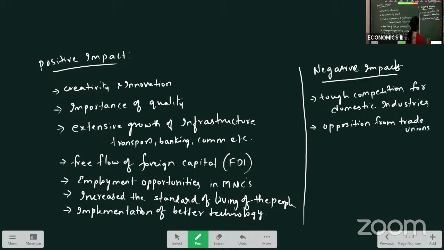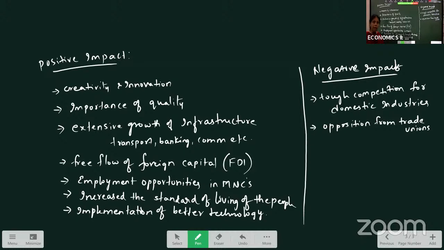What are these trade unions? Trade unions are the employee unions. They faced opposition from trade unions. Why? Because when the public sector role was diluted, public sector undertakings were given into the hands of private sectors. As the public sector works with a service motive, most people thought that when it was converted into private sector, they had the fear of losing jobs.